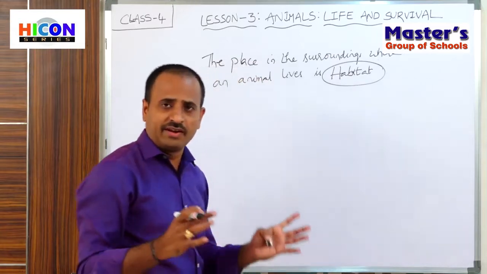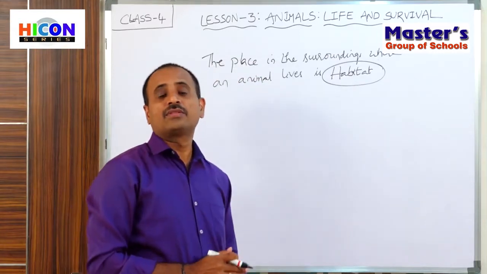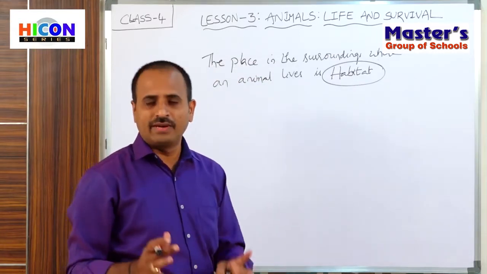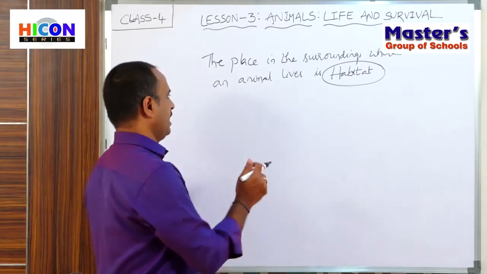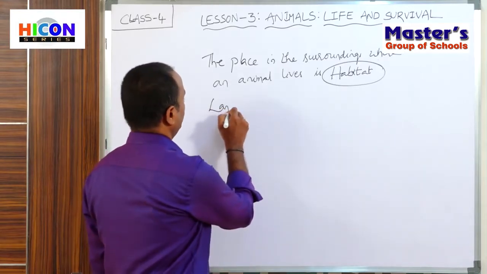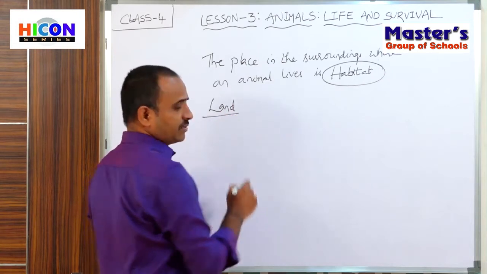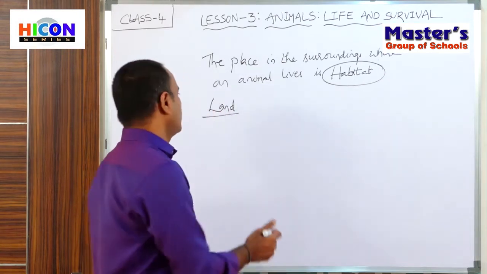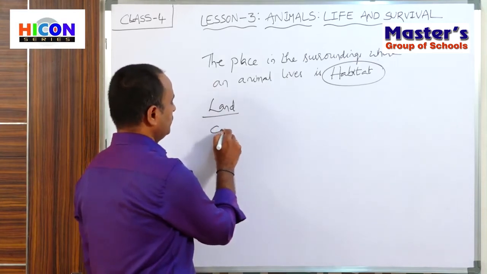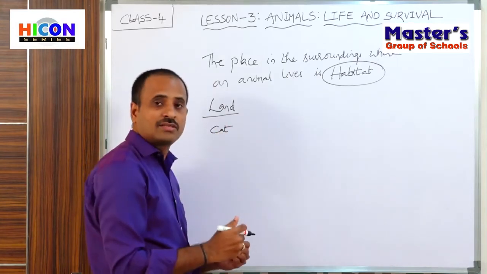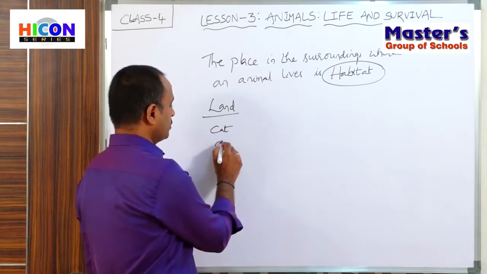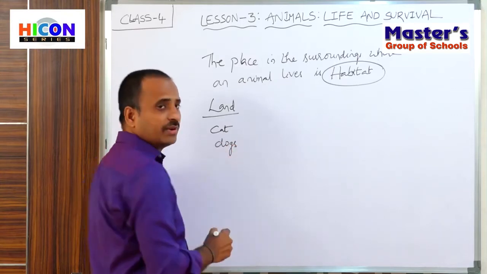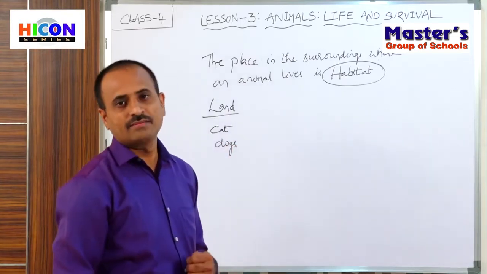So there are different types of habitats. For example, if you take land as a habitat, we observe some animals on the land, especially in villages and on roadsides. For example, cats, dogs, cows, buffaloes. These are the animals which live on the land.